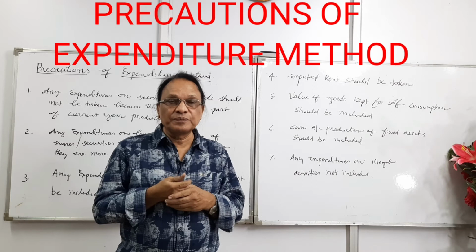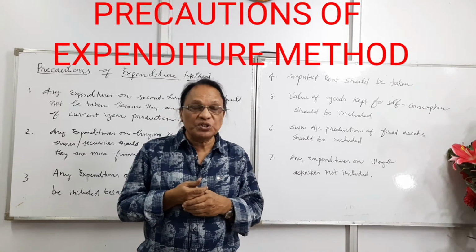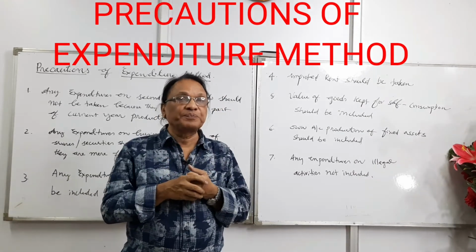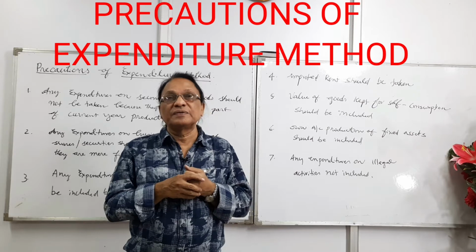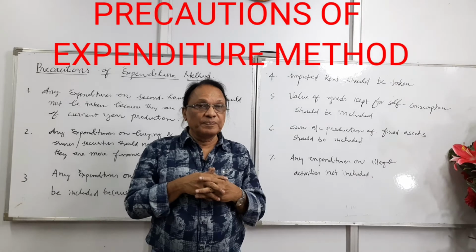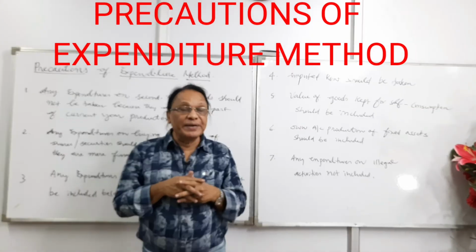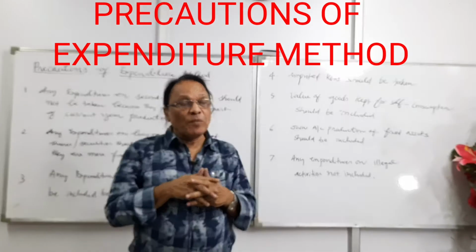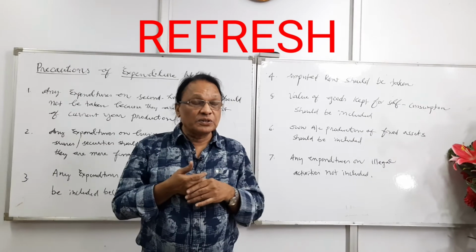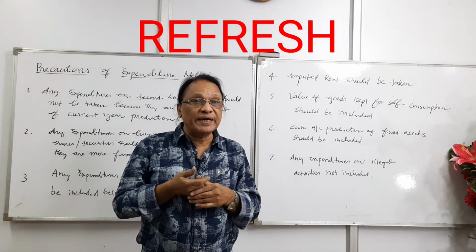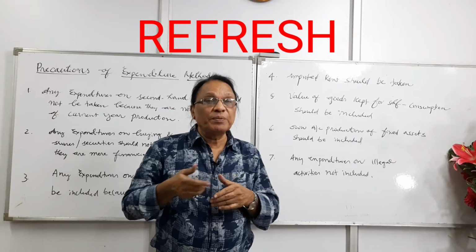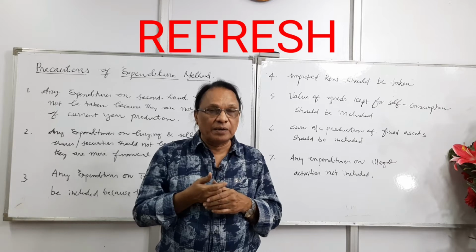Today we're discussing the precautions you'd be taking while calculating national income by expenditure method. Mind it, precautions in all the methods remain the same, whether it's a product method or income method or expenditure method. Already we discussed why we should take the precautions, otherwise you may take some values which you are not supposed to take, or overlook some values you should be taking while calculating national income.